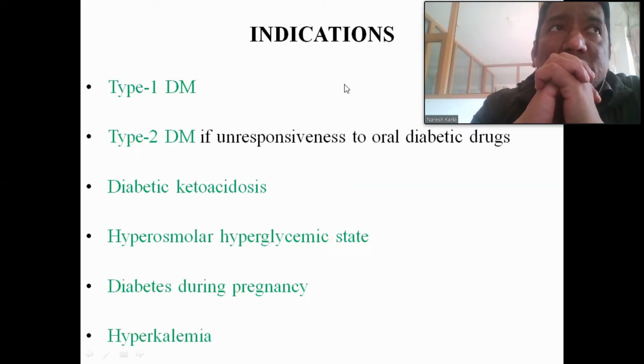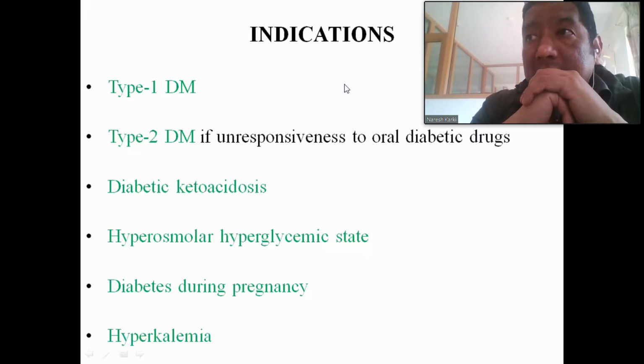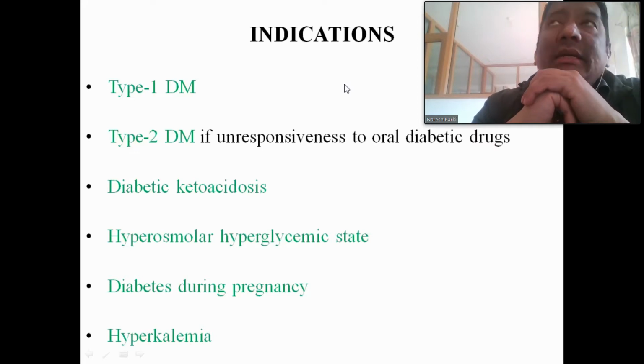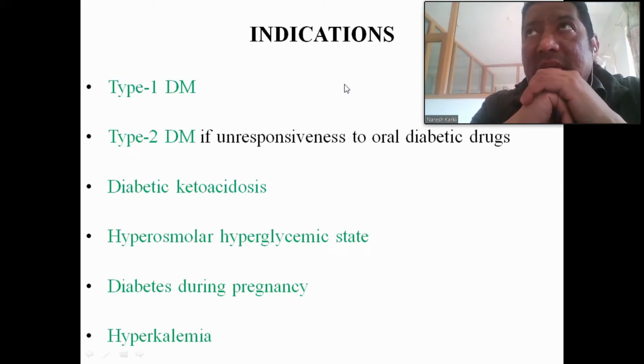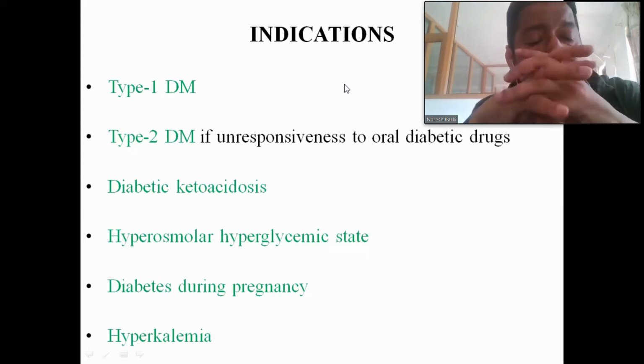So we have discussed the introduction of the insulin, the brief anatomy, the physiology of the mechanism, secretion of the insulin, mechanism of action of the insulin, physiological effects of the insulin, and the different types of insulin preparations: rapid acting, short acting, intermediate acting and long acting. Also, we have discussed the drug delivery system, the insulin delivery system. Okay, and today we will continue our topic.